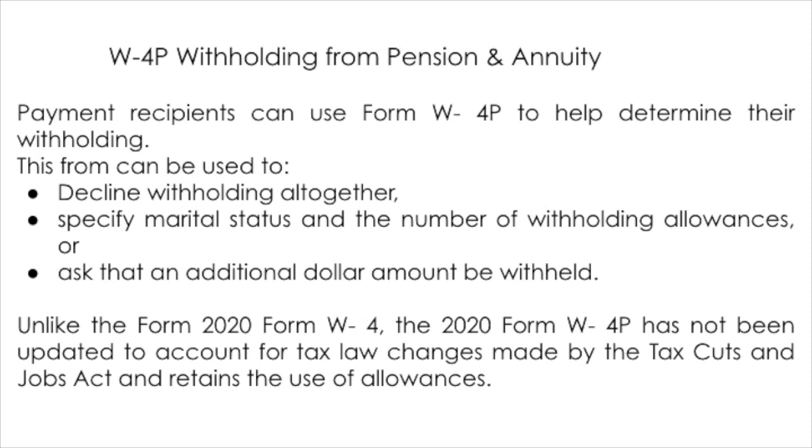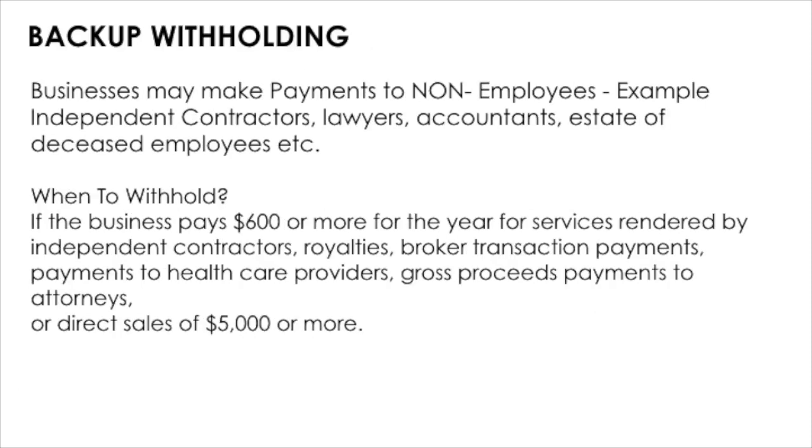Unlike the 2020 Form W-4, the W-4P has not been updated to account for the tax law changes that were made in the Tax Cuts and Jobs Act. So it retains the use of allowances. And if the recipient doesn't submit the Form W-4P, then the default is married with 3 allowances.